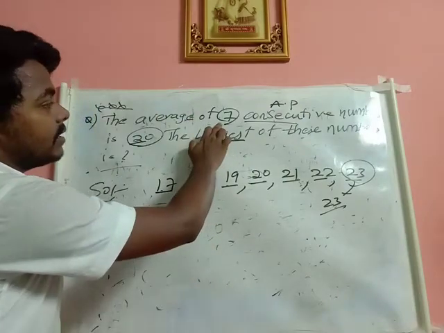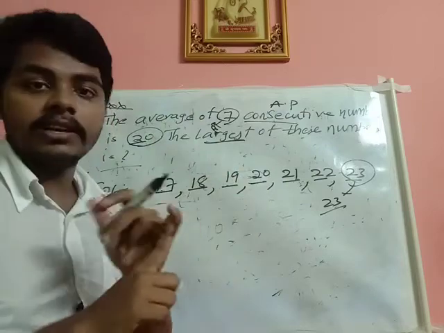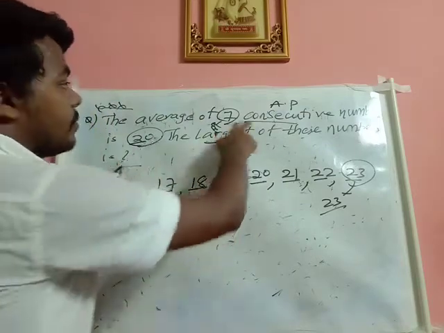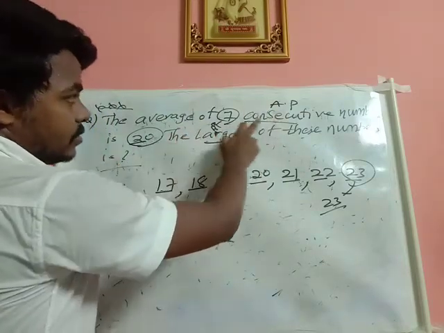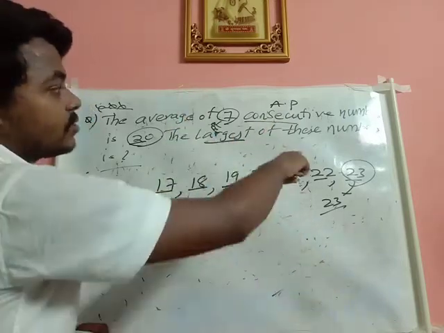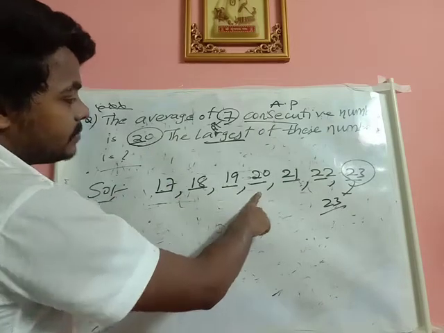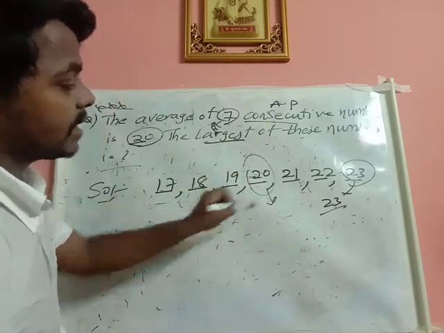So I am having 7, and 7 belongs to odd number. Consecutive definitely belongs to AP. So if the terms are in AP and if the number of terms are odd, the average will be middle term. In this question they given the average is 20. So can I tell that this 20 is the middle term? So I just kept 20 here.